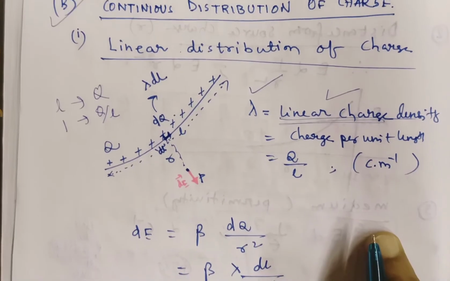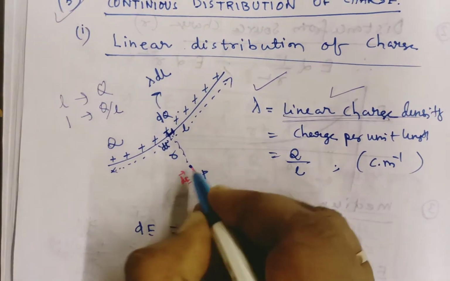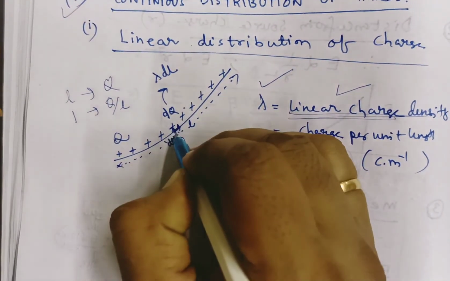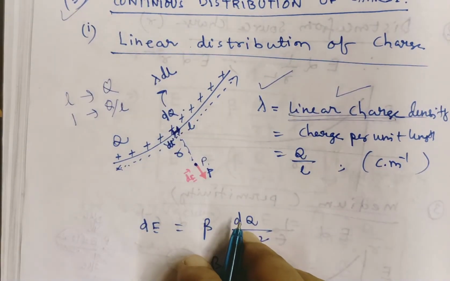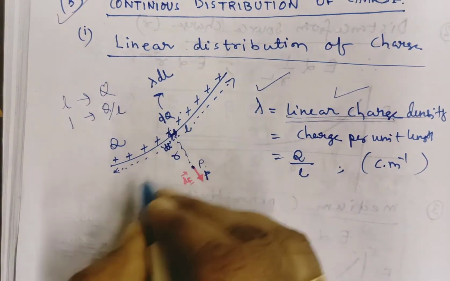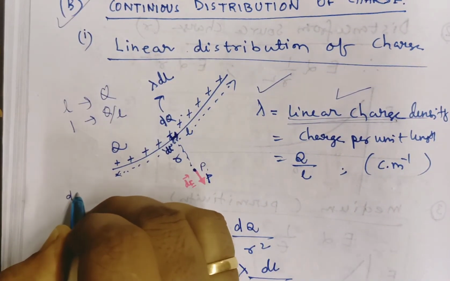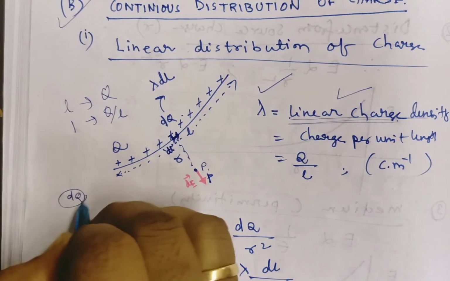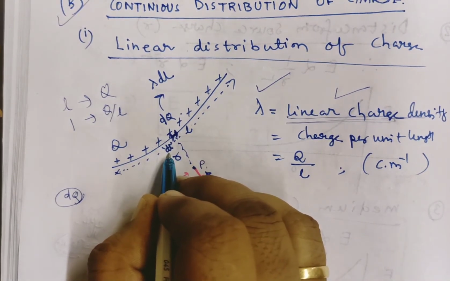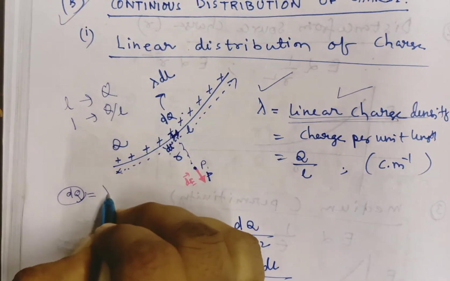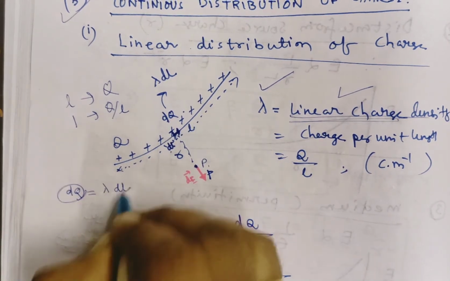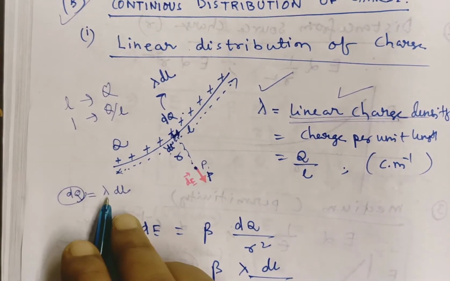Now we will proceed to how you can calculate the intensity. Let this be a desired point P here. First, you take a small length element dl. Total length is L, and you take a small length element dl. The first thing is you have to calculate the small charge dq associated with this small length element dl. For unit length you know that charge is lambda, so for dl length charge will be lambda into dl. So here dq is equal to lambda into dl.